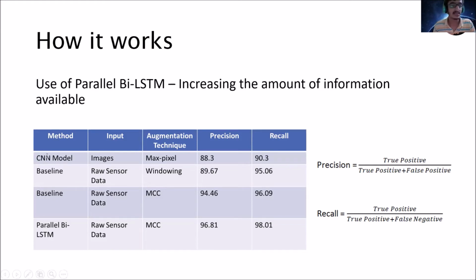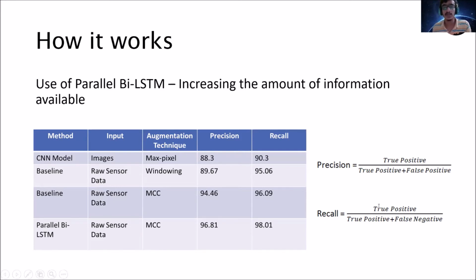So here in this case, these are the 4 models which have been used for meteor shower classification. And as you can see, the precision is the true positive upon true positive plus false positive. So in this case, true positive will mean that out of the images classified by the algorithm as meteors, which all are the meteors, that will be true positive, and the false positive will be out of the images classified as meteors, what all are not actually meteors.